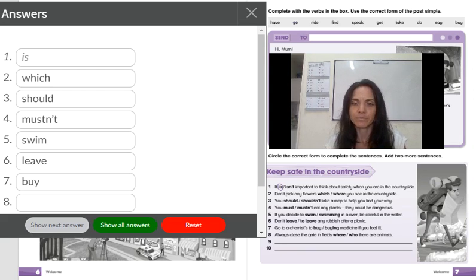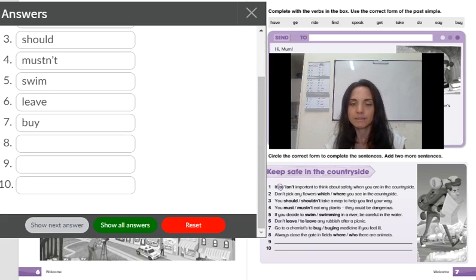Number 7, go to a chemist to buy medicine if you feel ill. So again here we have the infinitive. Why? Because after to it's always infinitive. To buy. We do not say to buying.